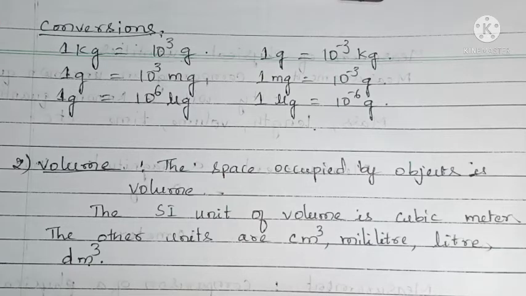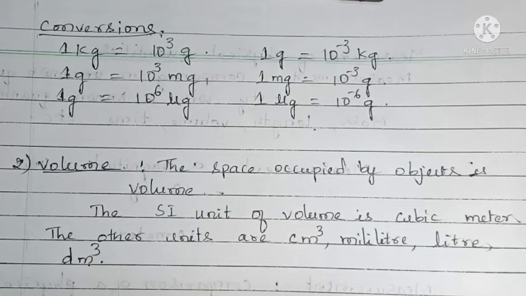In the same way, 1 gram compared with kg is 10 to the power of minus 3 kg. Next, 1 gram is 10 to the power of 3 milligrams, meaning 1 gram contains 1000 milligrams. 1000 milligrams make 1 gram. So 1 milligram is 10 to the power of minus 3 gram.